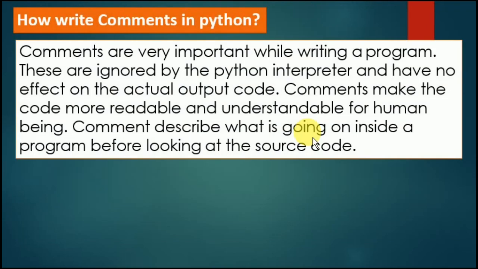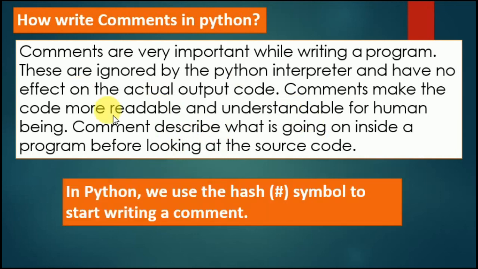Next part is how we write a comment in Python. A comment is a part that is not going to be read by the Python interpreter. It is ignored. Only the code is readable, and these comments are not going to be read by the Python interpreter. It is only for human beings to understand. We write some description at the top about a particular code and put it in a comment.